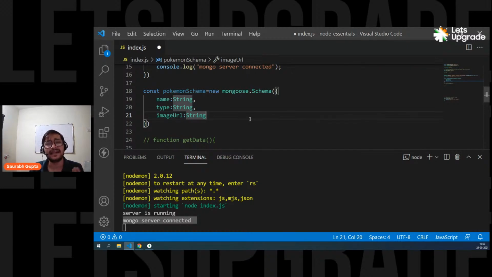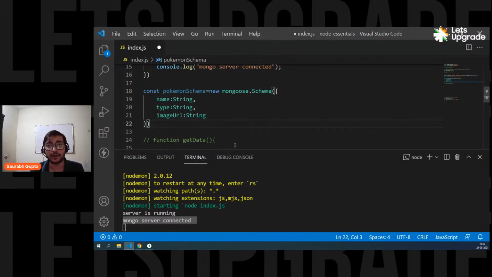Yes, just like headers. Exactly. It's just a structure. That's it. Yes, yes, Mohammed. Yes, Shabas. Yes, Asubat. Okay. Schema is like you're mentioning the columns as well as the rules and regulations. You're also mentioning the types: name should be string, type should be string, image URL should be string. Is that clear, everyone? Now, you need to connect this schema to your collection.